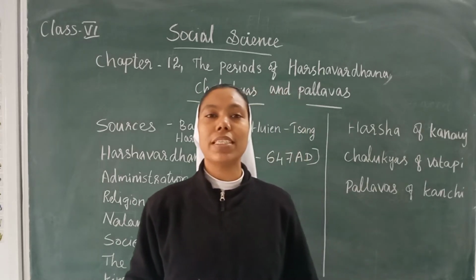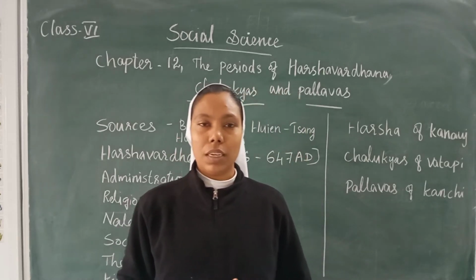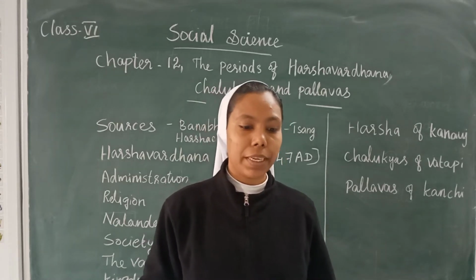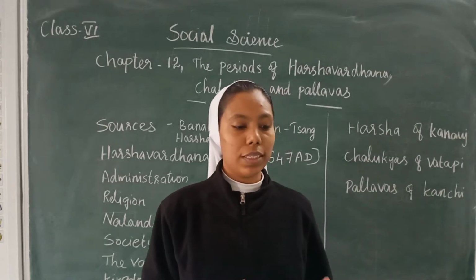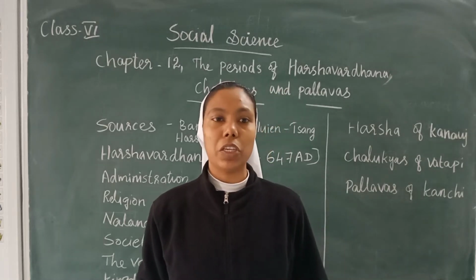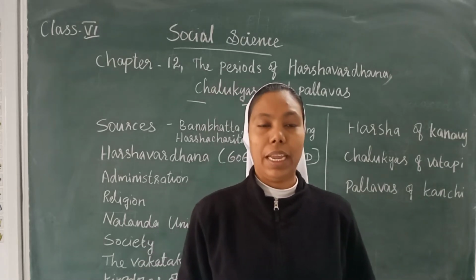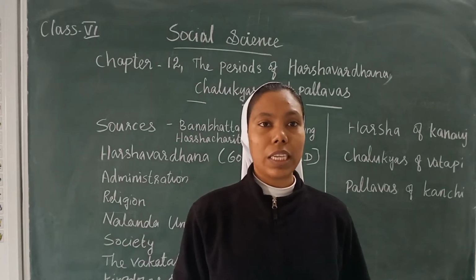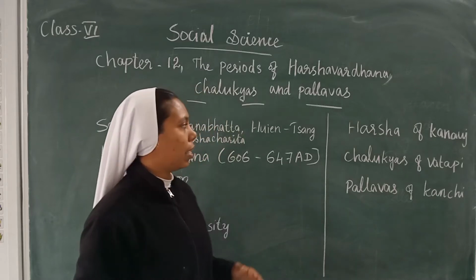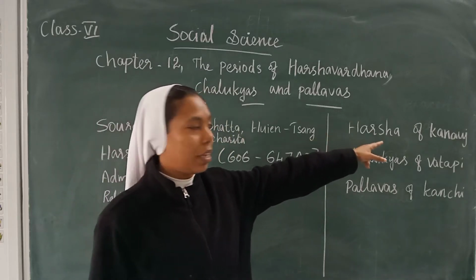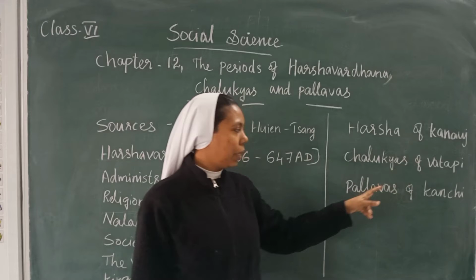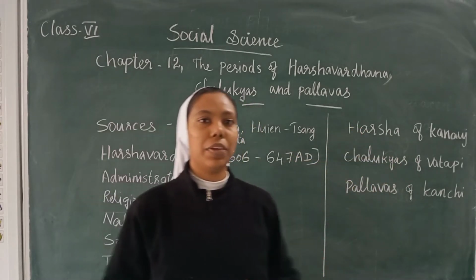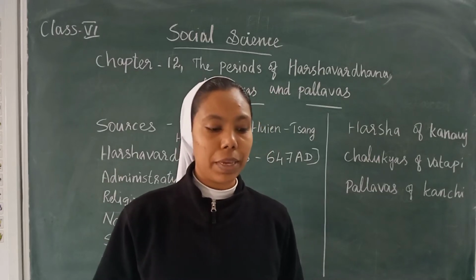In the previous class we discussed the Gupta period, and we can see here that after the decline of the Gupta kingdom, in both the south and the north of India, many big and small kingdoms emerged and flourished. Three of the important ones are the Harshas of Kannauj, the Chalukyas of Vatapi and the Pallavas of Kanchi. These are the three important kingdoms that flourished after the Gupta Empire.